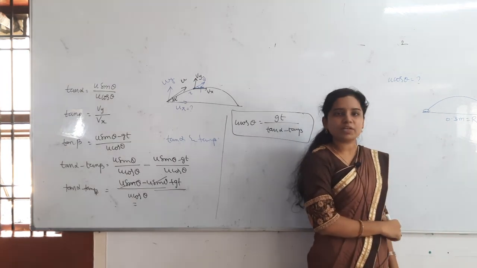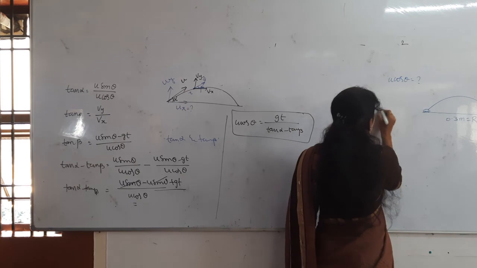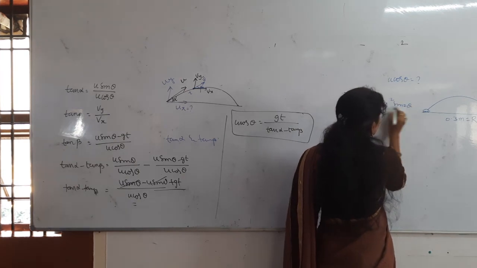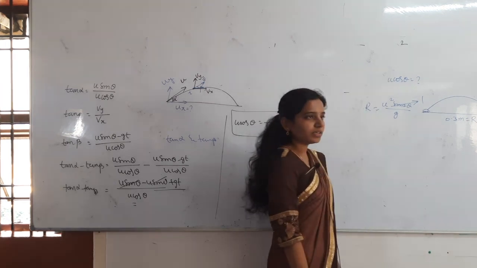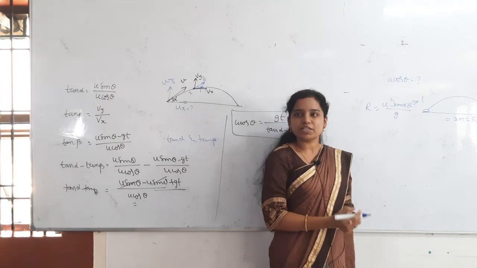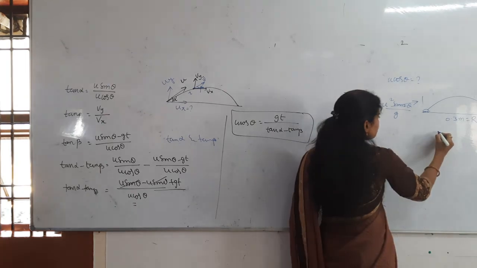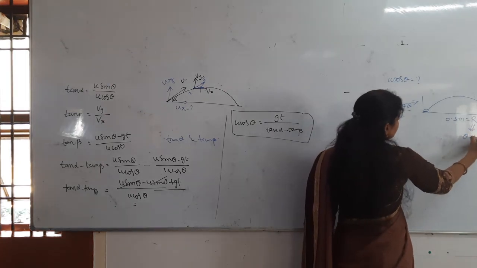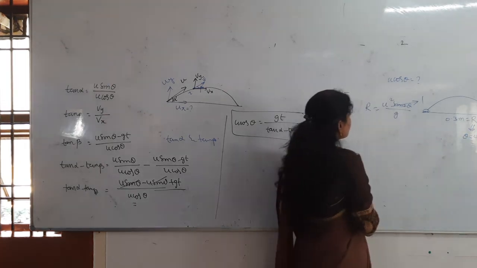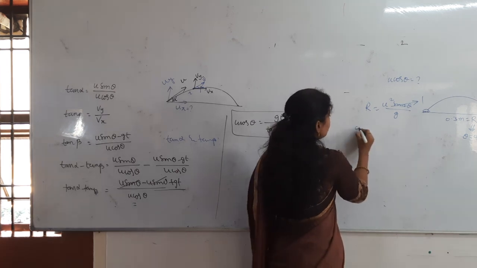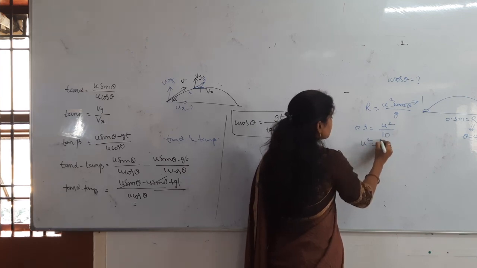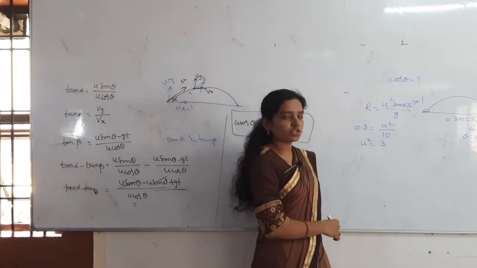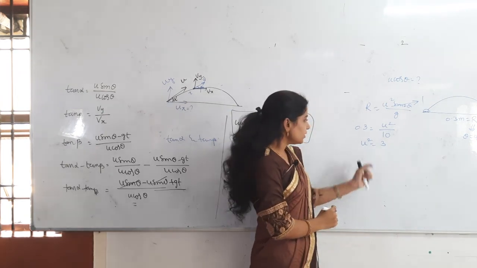What is the range formula for us? R is equal to u square sin 2 theta by g. Maximum means sin 2 theta value becomes how much? 1. At theta equal to how much? 45 obviously. So maximum range means theta is equal to 45 degrees. Now R is equal to how much they are saying? 0.3 is equal to u square by g. g value is how much? 10. Then u square is equal to how much? 3. 0.3 into 10 gives you 3. This is the u square.